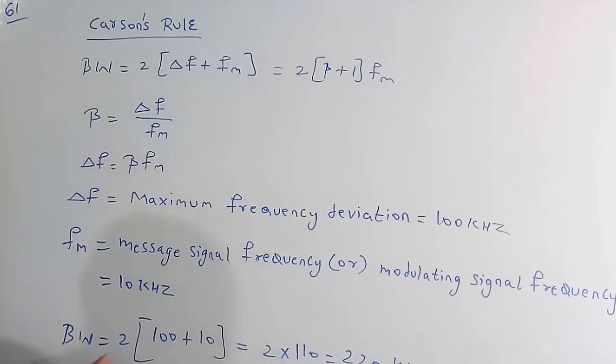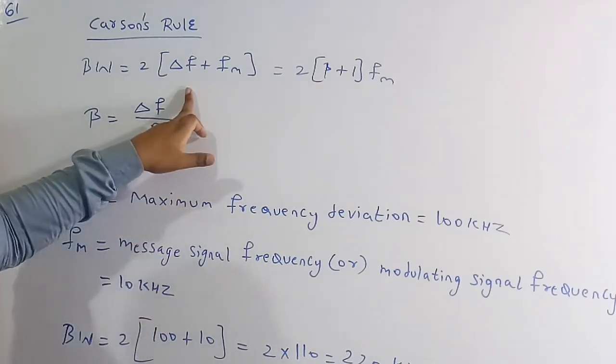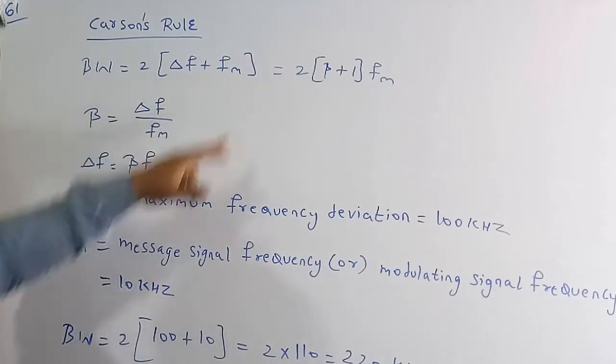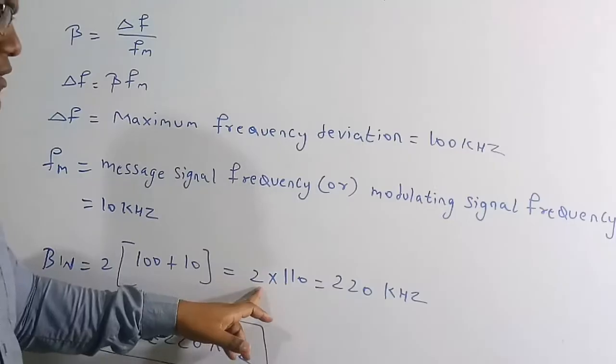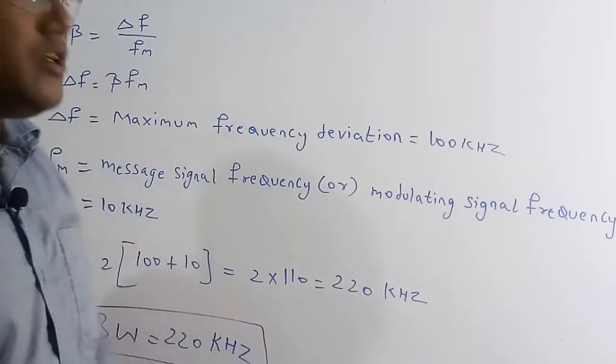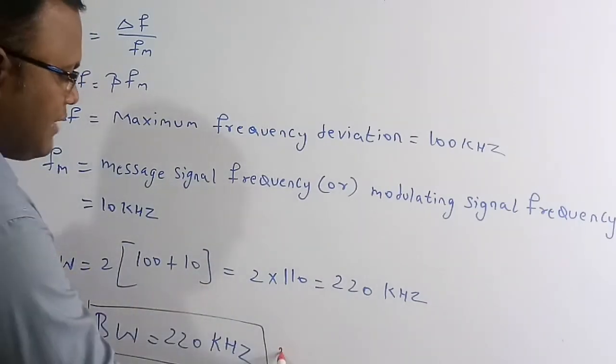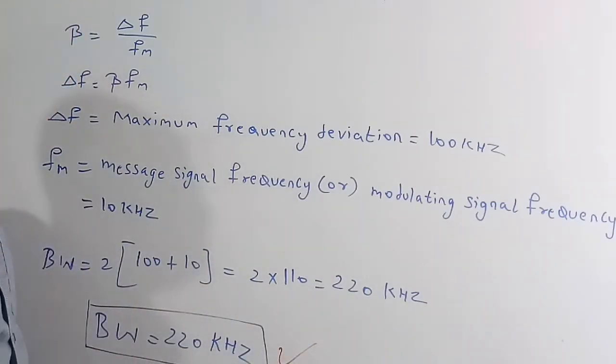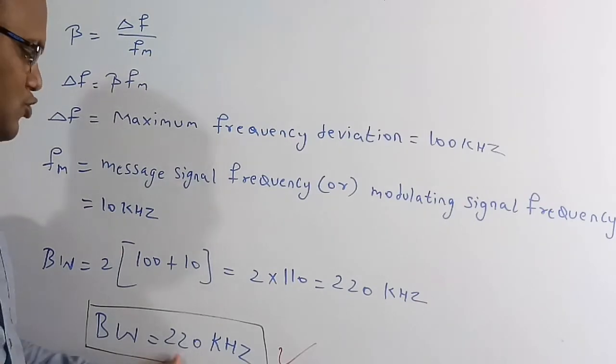So substitute those values so that we will get the bandwidth. Bandwidth is equal to 2 into (delta f is 100 kilohertz plus fm is 10 kilohertz). So 100 plus 10, we can write it as 2 into 110, which is equal to 220 kilohertz. Finally, the bandwidth of this FM modulation for the given delta f and fm is 220 kilohertz.